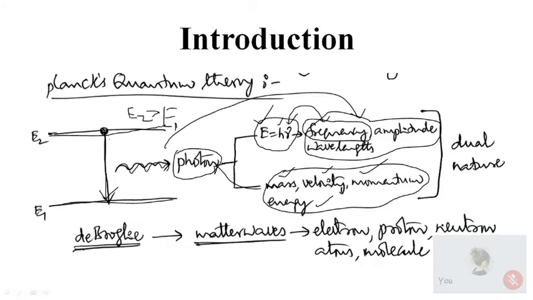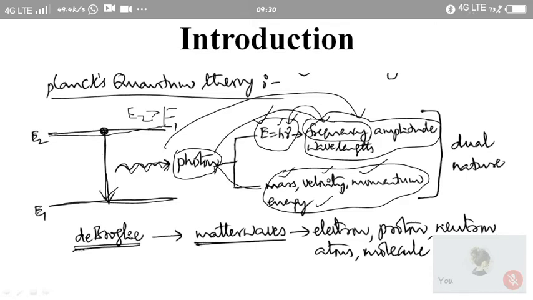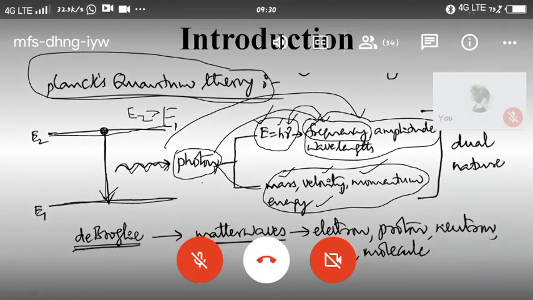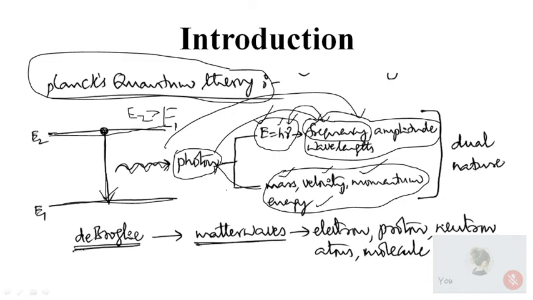So from this we can say that when emission of radiation or emission of light takes place due to the transition of electron from E2 to E1, it consists of photons, and these photons are observed to have particle nature as well as wave nature as per Planck's quantum theory. So according to Planck's quantum theory, this emitted photon is exhibiting both particle nature as well as wave nature. Therefore, it is exhibiting dual nature.